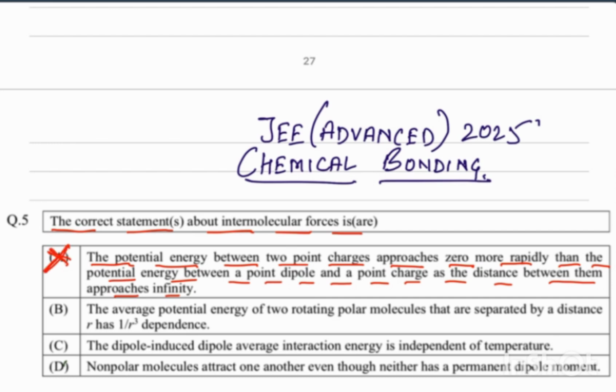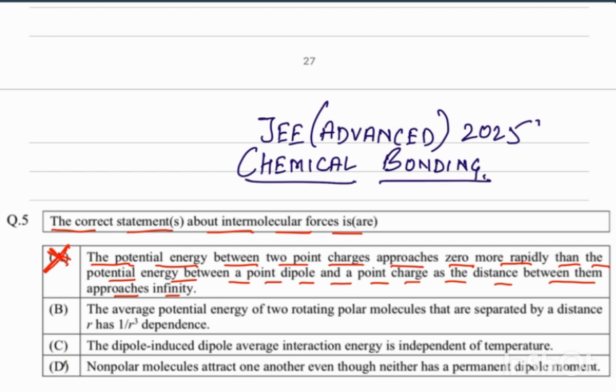And if you see in the B statement, the average potential energy of the two rotating polar molecules that are separated by a distance of r has the 1 by r raised to power 3 dependency. So it is saying it depends on the r raised to power 3.